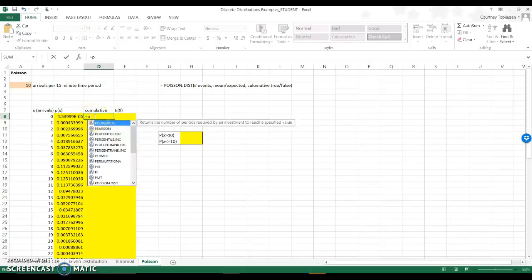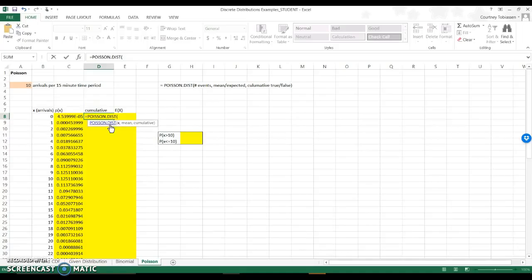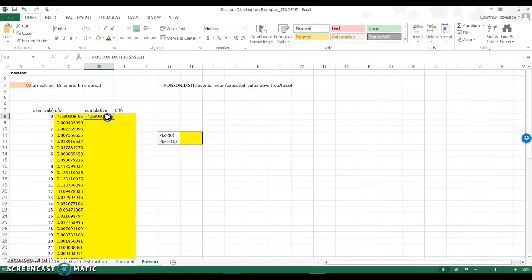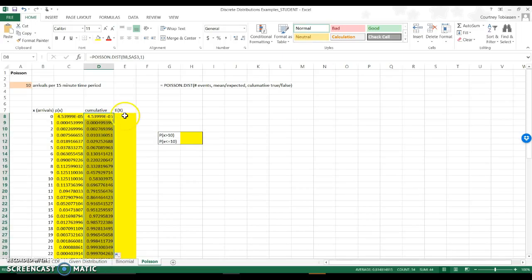Cumulative, same thing. So equals Poisson distribution, x, comma, mean, comma, in this case I'm going to say 1. It is a cumulative distribution. I am going to make sure that I have locked that reference cell. So I could click this and drag it down if I want to, or I can just double click on this little square and it fills it in all the way down for me, which I happen to like.